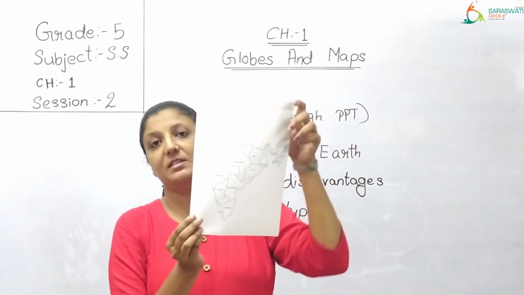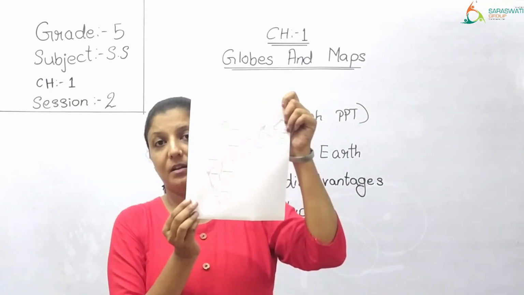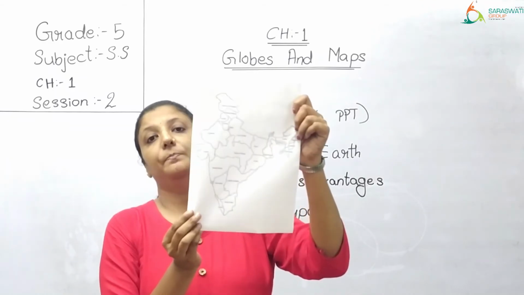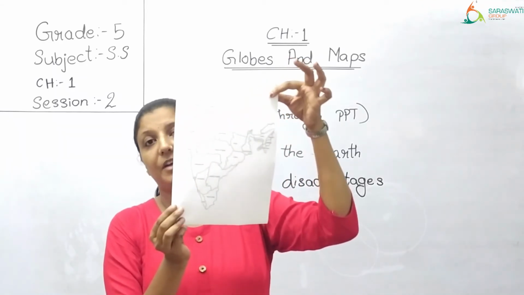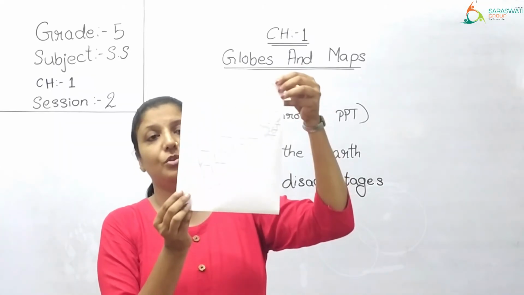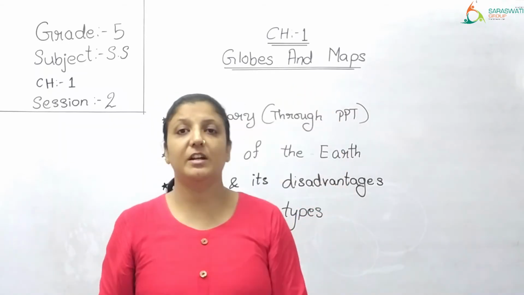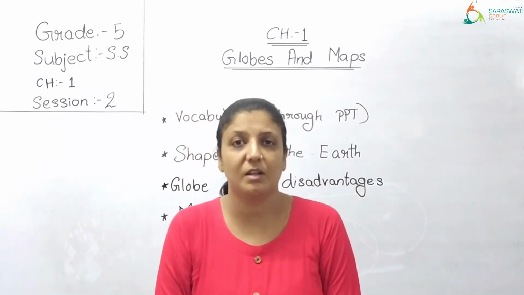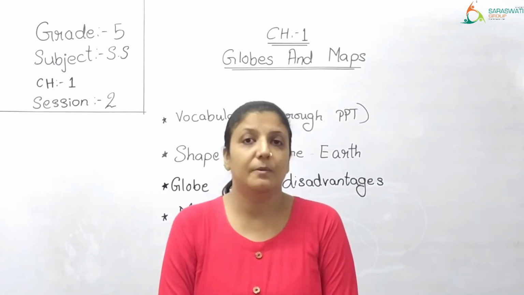World map भी इस तरह से आप ले सकते हैं. ये it is only a part of a globe. पूरे globe का एक part, that is one country. I have taken the map of only one country because I want to know only the details of this country. If I want to know the details of any other country, I can get the map of that particular country. You can get the map of that particular state as well.